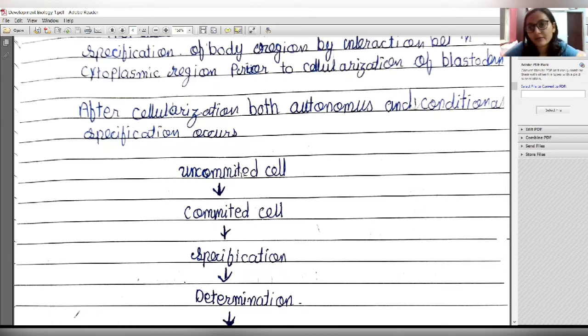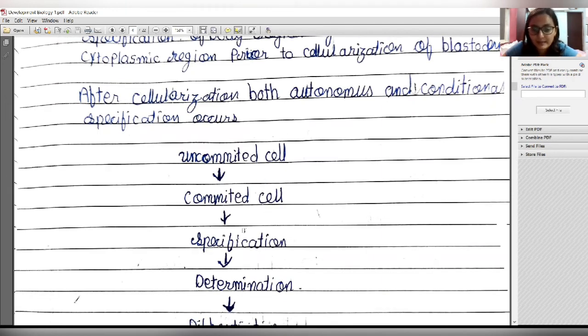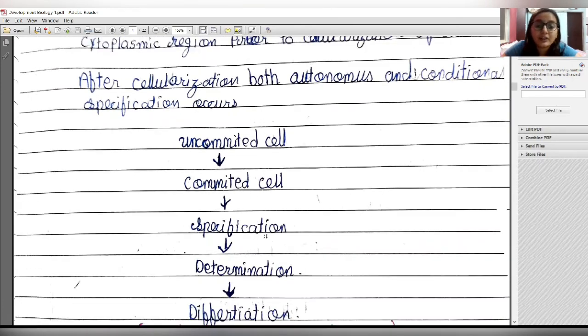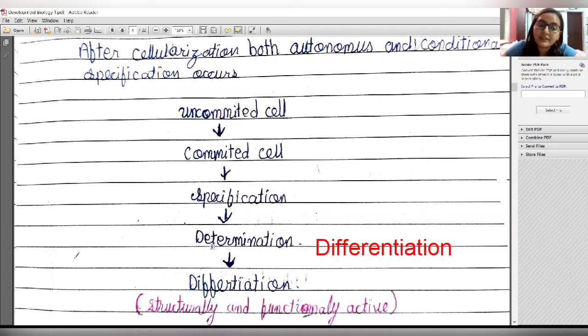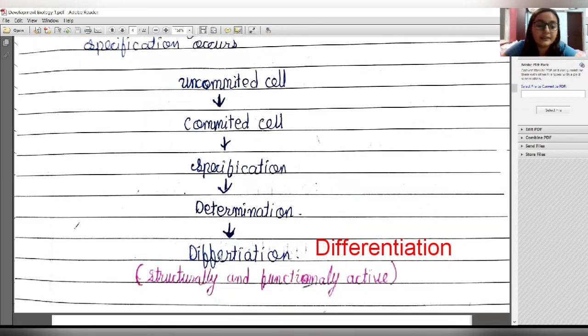the zygotic cells at first are uncommitted, right? They will go into commitment. Then they will go under specification, where they can revert from their fate. And then finally they will go into determination, and then differentiation occurs, and they will be structurally and functionally active to achieve their own fate. Right.